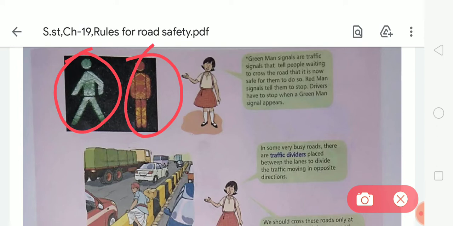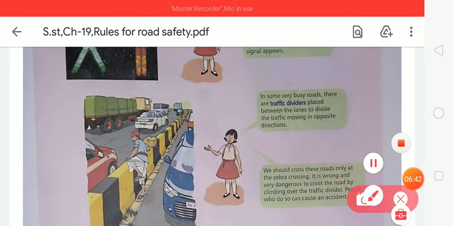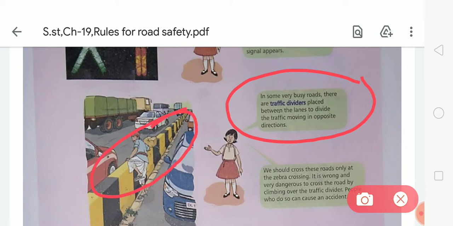Now look at the traffic divider. I'm going to discuss the traffic divider. On some very busy roads, traffic dividers are placed between the lanes to divide the traffic moving in opposite directions. So students, here you can see this is a traffic divider. This divider is made on some busy roads, and it divides the lanes because the traffic moves in opposite directions.